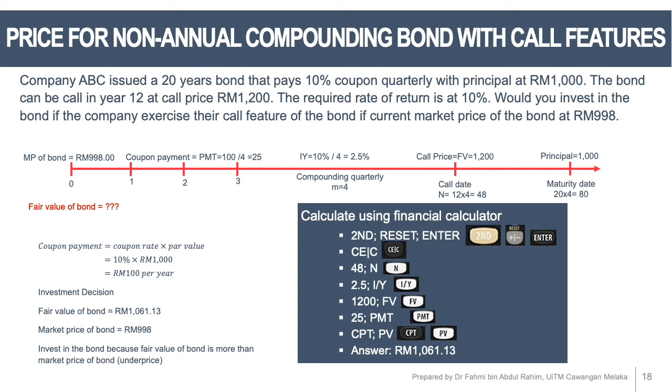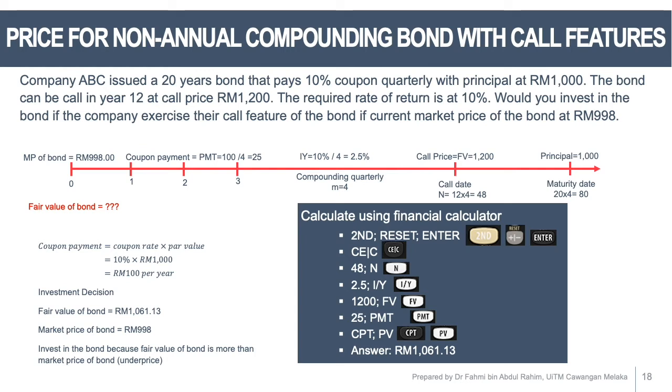The call price in year 12 is 1,200. The call date is in year 12, so you need to multiply with the number of compounding, so you get 48. So you plug in all the figures into your financial calculator. N equals 48, IY 2.5. Future value is the call price at 1,200, PMT 25. And then you compute the present value, PV, and you get the answer 1061.13. So when you compare with the price of the bond now at 998, you should invest in the bond because the fair value of the bond is more than the market price of the bond.